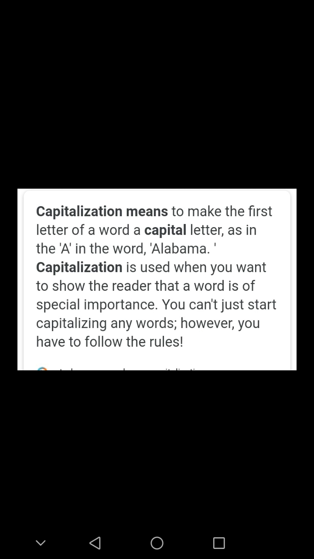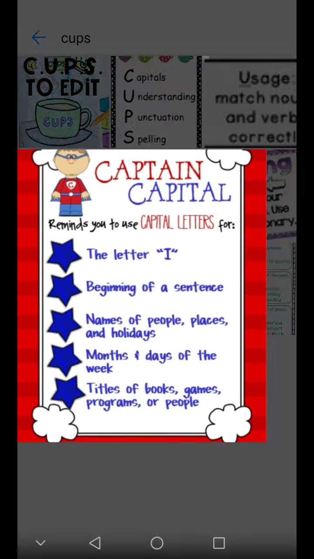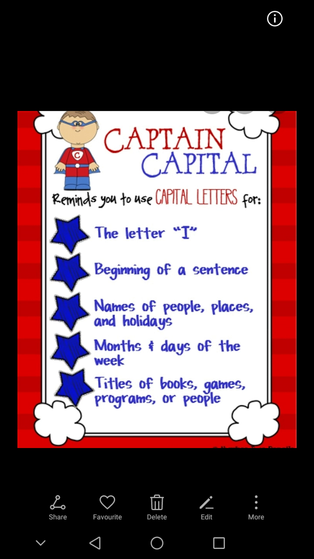You can't just start capitalizing any words. However, you have to follow the rules. That means capitalization has some rules we have to follow when we capitalize a word.